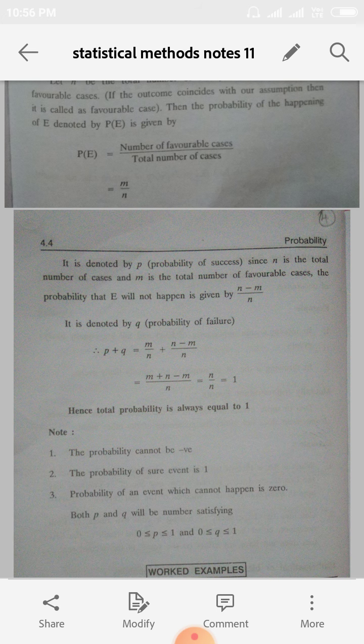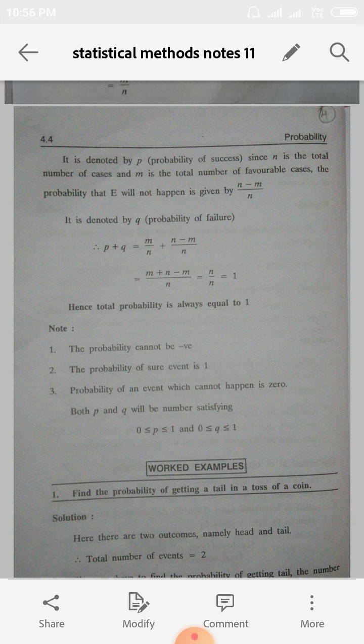Okay. And in this probability, the letter P denotes the probability of success, and Q denotes failure. So success plus failure is equal to 1. That is, total probability is always equal to 1. P plus Q is equal to 1.